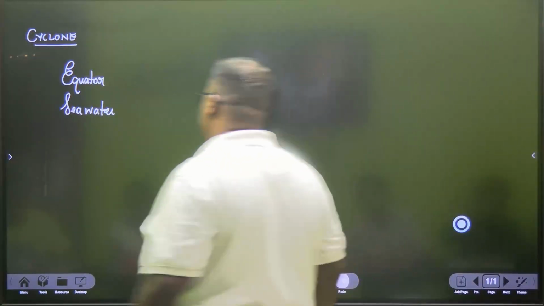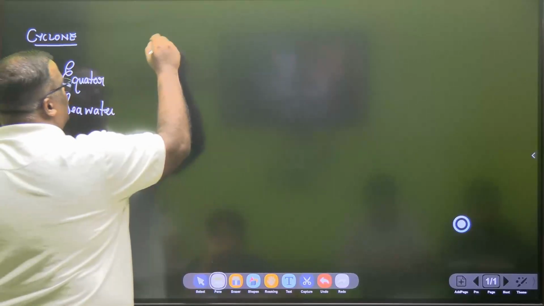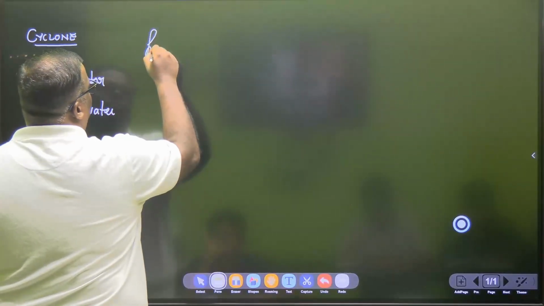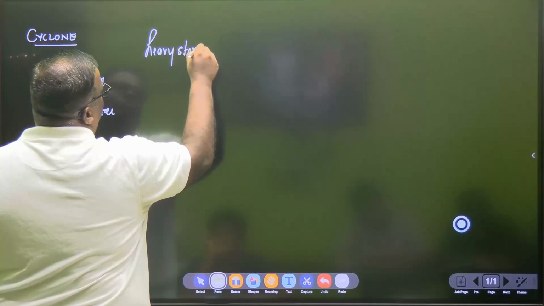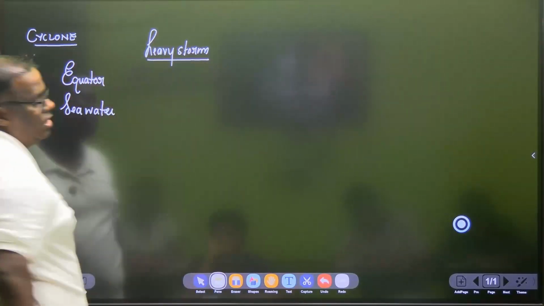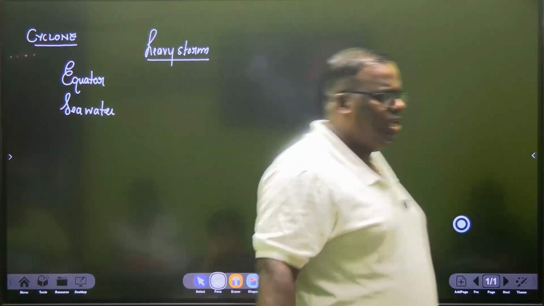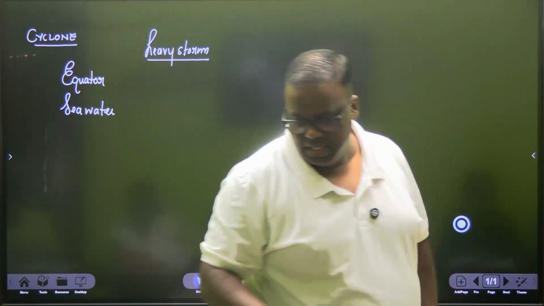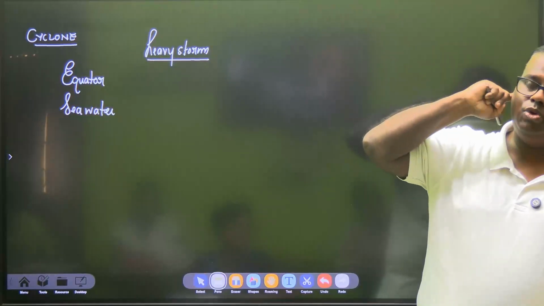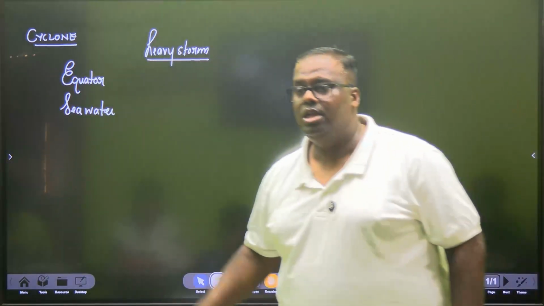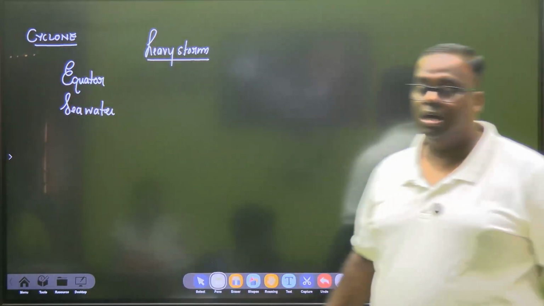So what happens? Cyclone is actually a heavy storm. So first storm formation has to take place. How does storm formation happen? By now you know that the sea water gets heated. As the sea water gets heated, air above it rises up and therefore creates a region of low pressure. Air from the region nearby comes at very high speeds.